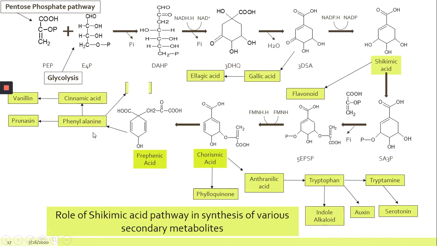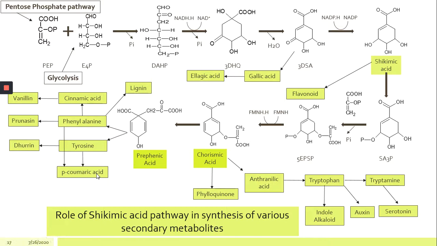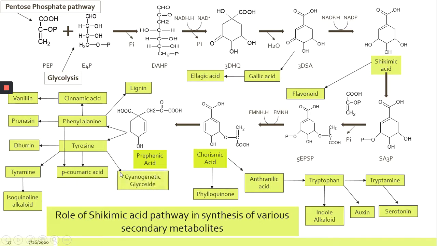This also produces lignins. Different lignins are prepared from phenylalanine. The second branch will give tyrosine. This tyrosine in turn will give dhurin, and from this tyrosine or from phenylalanine we can prepare para-coumaric acid. This is a phenyl propanoid precursor. From that, different propanoid structures are prepared further. This tyrosine also produces tyramine, which is a precursor for isoquinoline alkaloid, and this tyrosine is also a precursor for